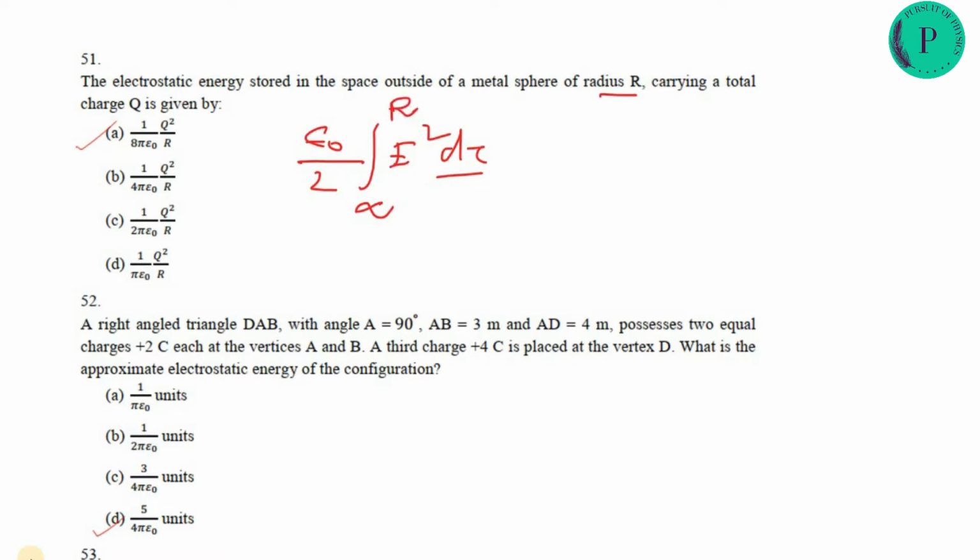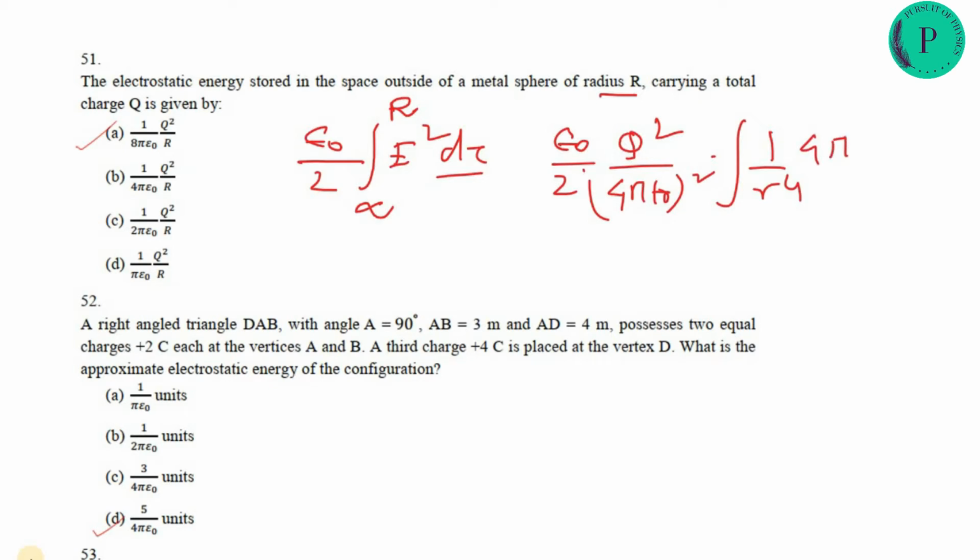If you do that, epsilon naught by 2, this is q square by 4 pi epsilon naught square, 1 by r square means 1 by r to the power 4, and it is 4 pi r square dr. So this r will be cancelled, and this 4 pi epsilon will be cancelled, and that gives you only 1 by r. We got 1 by 8 epsilon naught, q square by r.